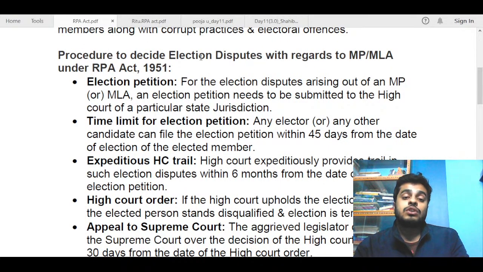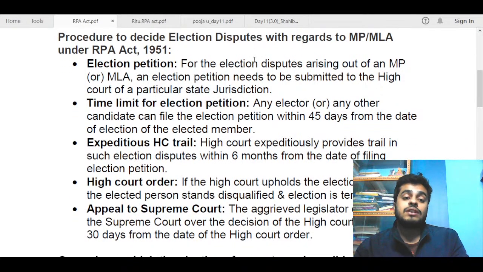So, what are the procedures to decide election disputes? In this, we first talk about the election petition. For election disputes arising out of an MP or MLA election, the election petition needs to be submitted to the High Court of the particular state jurisdiction. So this is the first step, and we go stepwise to see the whole procedure.